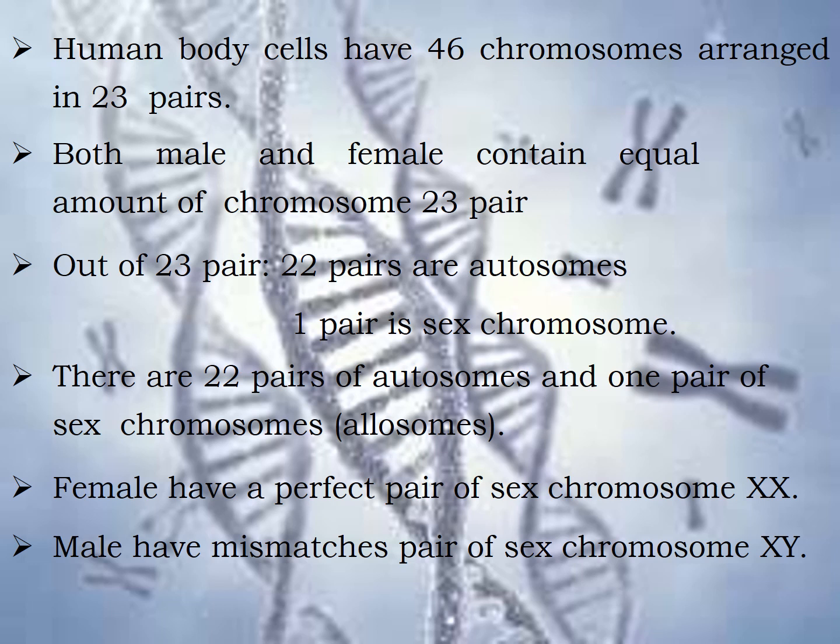Out of these 23 pairs, 22 pairs are the autosomes and one pair is the sex chromosome or the allosomes. When we consider the females, they have a perfect pair of the sex chromosome, that is XX. And when we consider the male, they have a mismatched pair of the sex chromosome, that is XY.